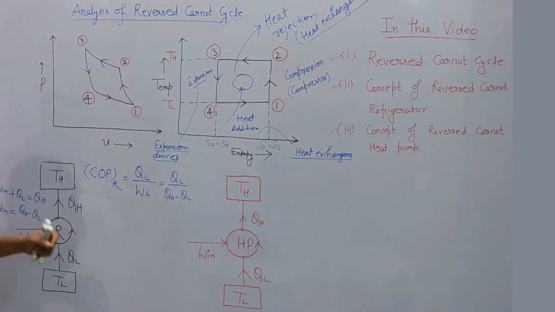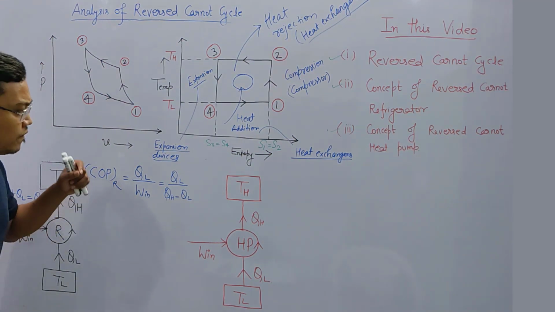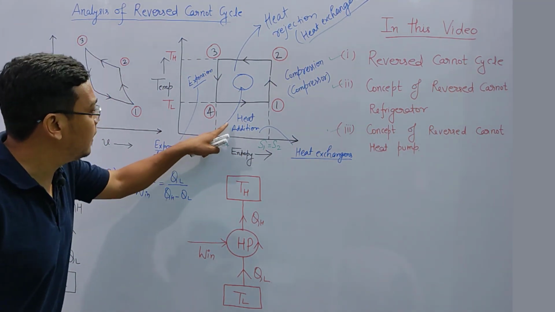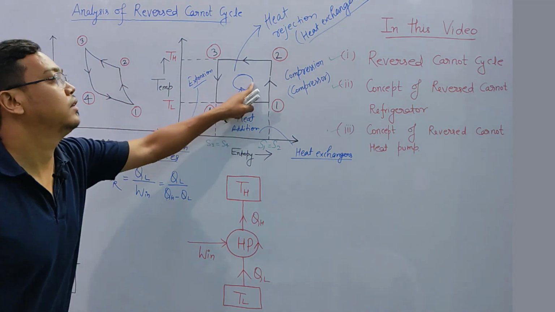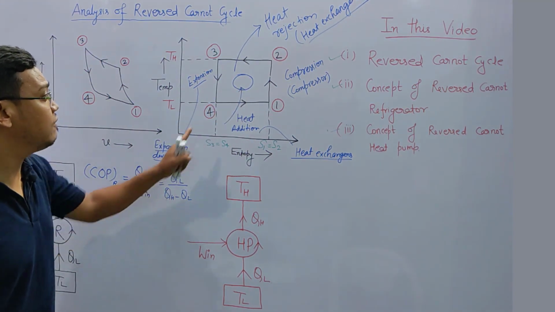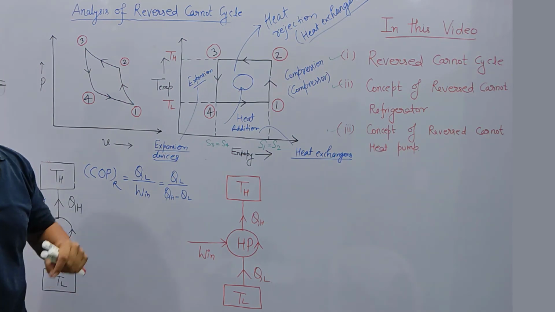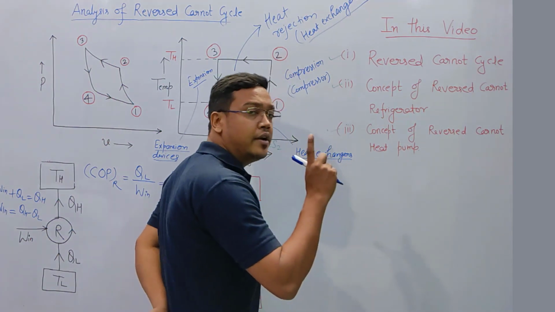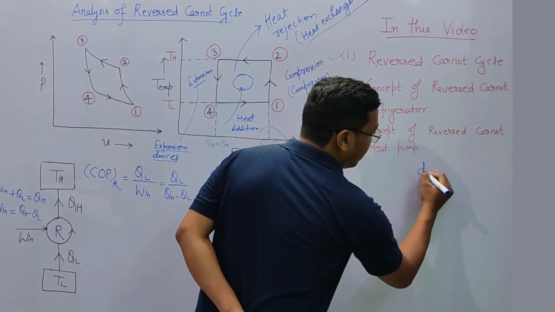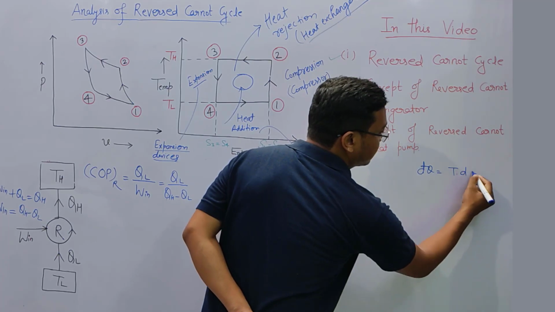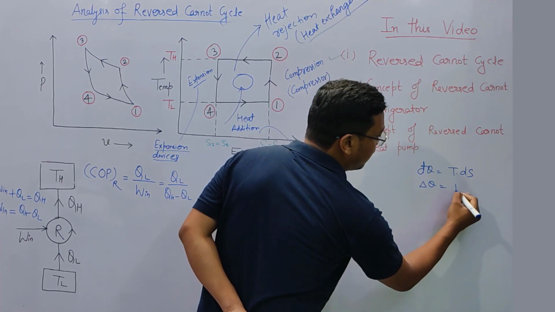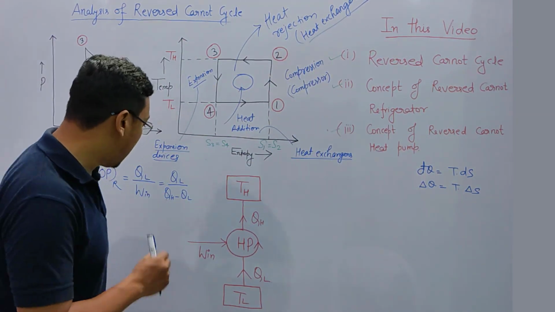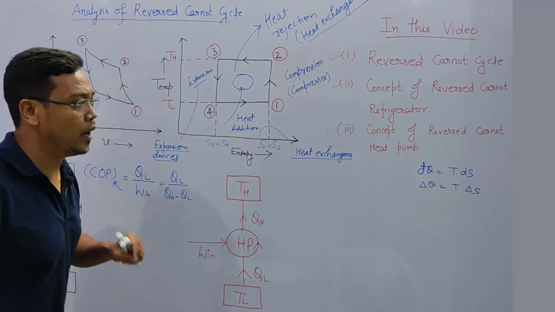Okay friends, now here you have seen that QL, QH, this is the heat. QL is the amount of heat which is added at temperature TL, and QH is the amount of heat which is rejected at temperature TH. Now in thermodynamics you have studied one relation, the TDS relation. dQ is equal to T into dS, or delta Q is equal to T into delta S. You have already studied this relation in thermodynamics. Now I have to find out QL and QH.